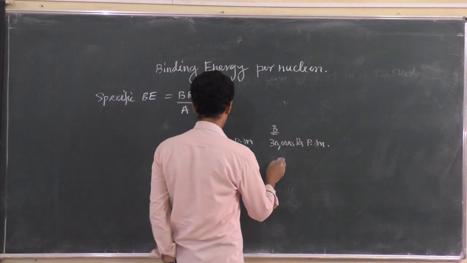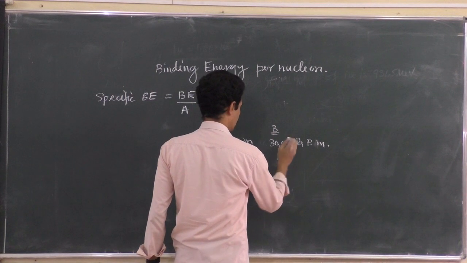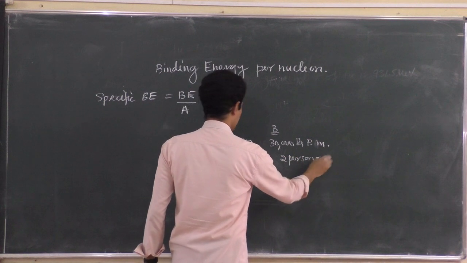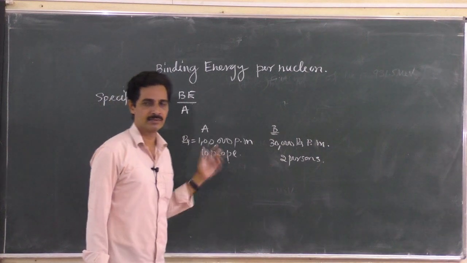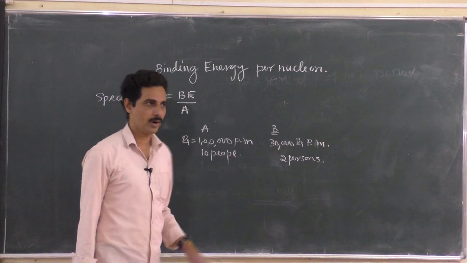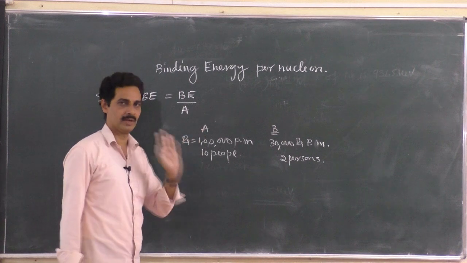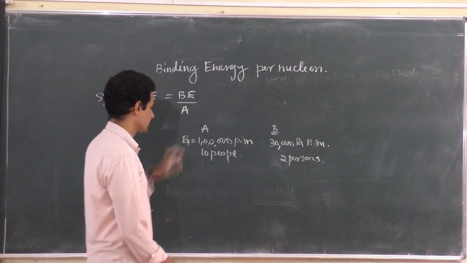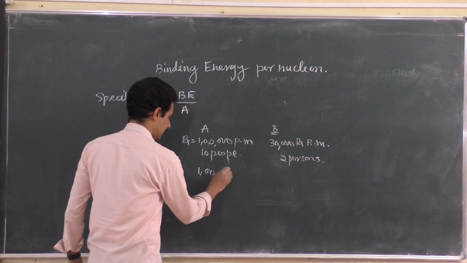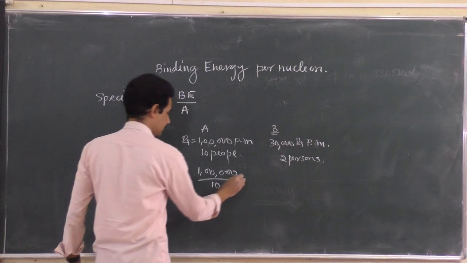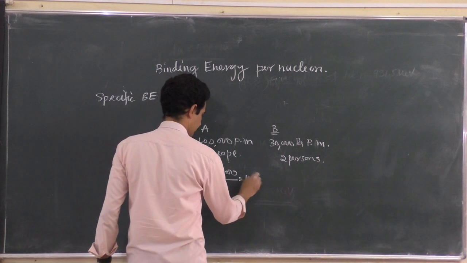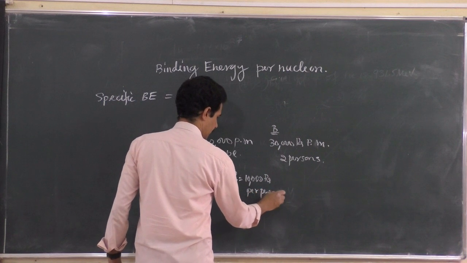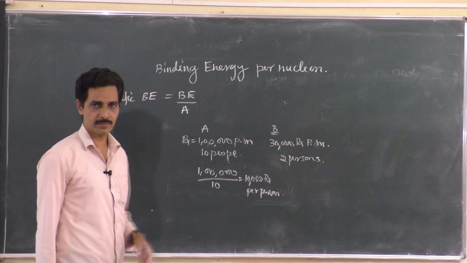Suppose this person has only two persons, he and his wife, right? And here there are 10 people: he, his wife, children, grandchildren and all. So all are in a single house, right? All are depending on person A only. Now what is the amount of money each person will get here? He has to spend 1 lakh rupees on the 10 people, and each person will get 10,000 rupees. So you have to spend 10,000 rupees per person.